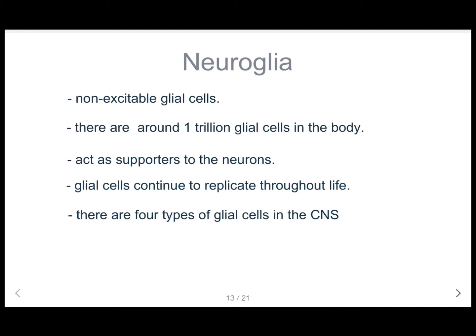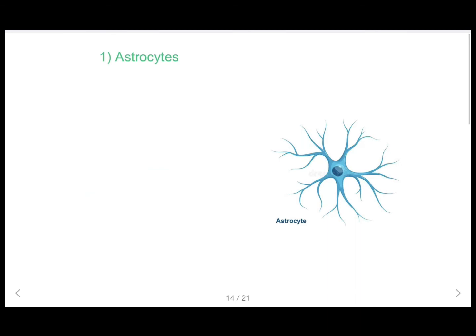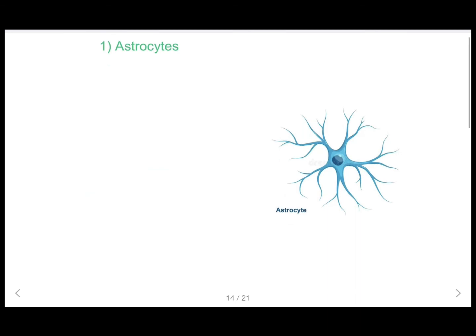There are four types of glial cells that support the neurons in the CNS. These are astrocytes, oligodendrocytes, ependymal cells, and microglia.